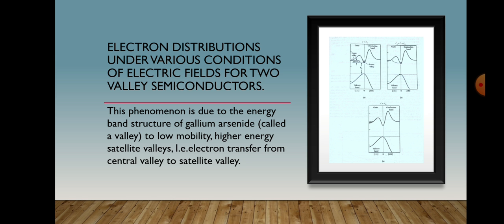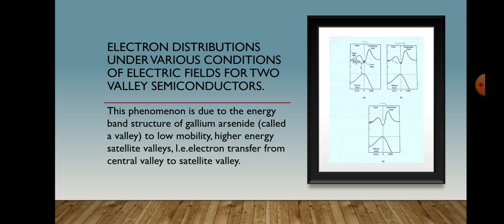So n1 is nearly equal to N and n2 is nearly equal to 0 for the electric field lying between 0 and Ea. When n1 plus n2 is equal to N, n1 is nearly equal to 0 and n2 is nearly equal to N for the electric field greater than Eb. Using these relations, the effective drift velocity takes on the asymptotic values.